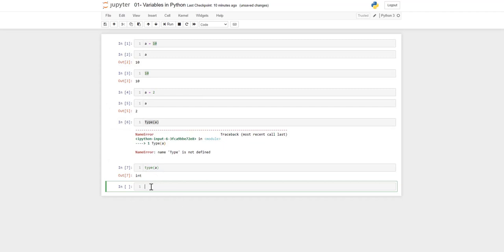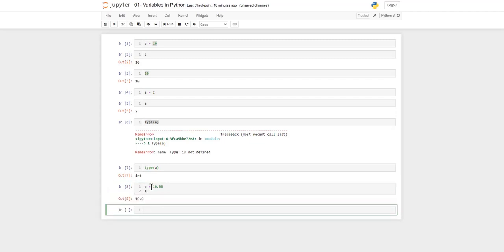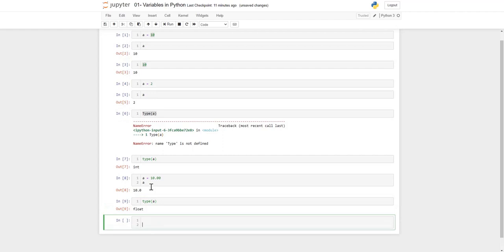Let's move further. It's an integer type, so let's assign a float type, a is equal to 10.00, and print the value of a. Now check the class type of a. It's giving us a float type. So if you want to check the class of any variable, you can use type.